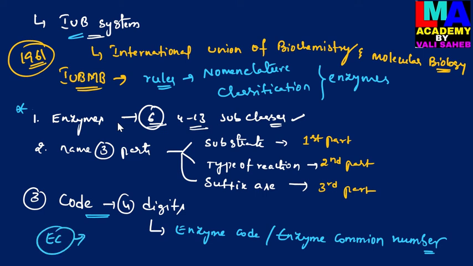The EC number varies from enzyme to enzyme. The 4-digit enzyme code is separated by dots.